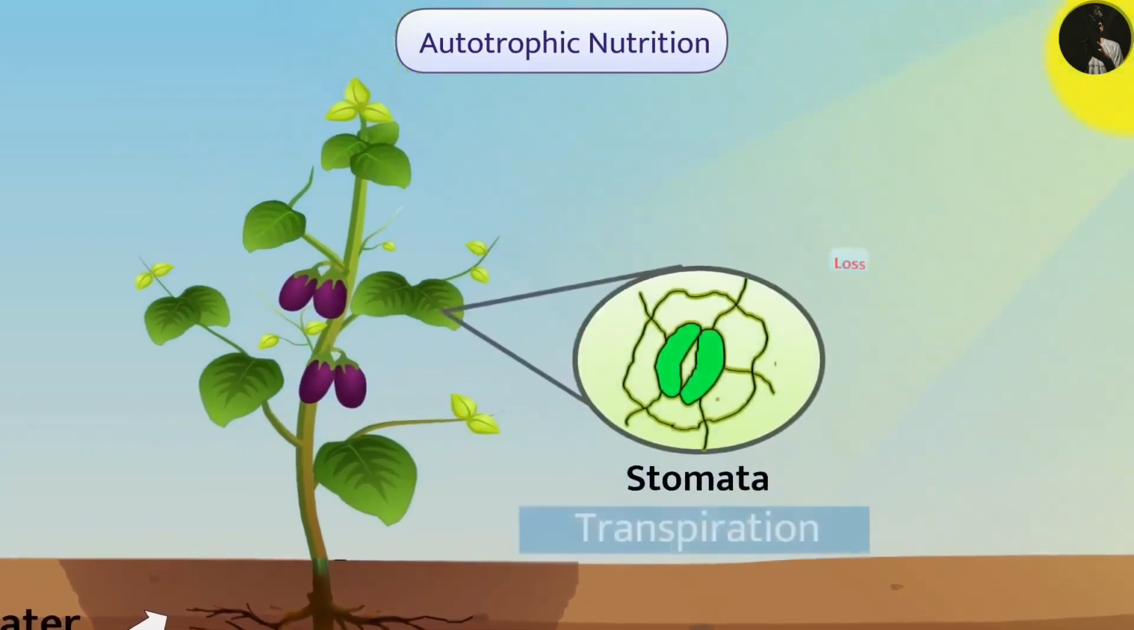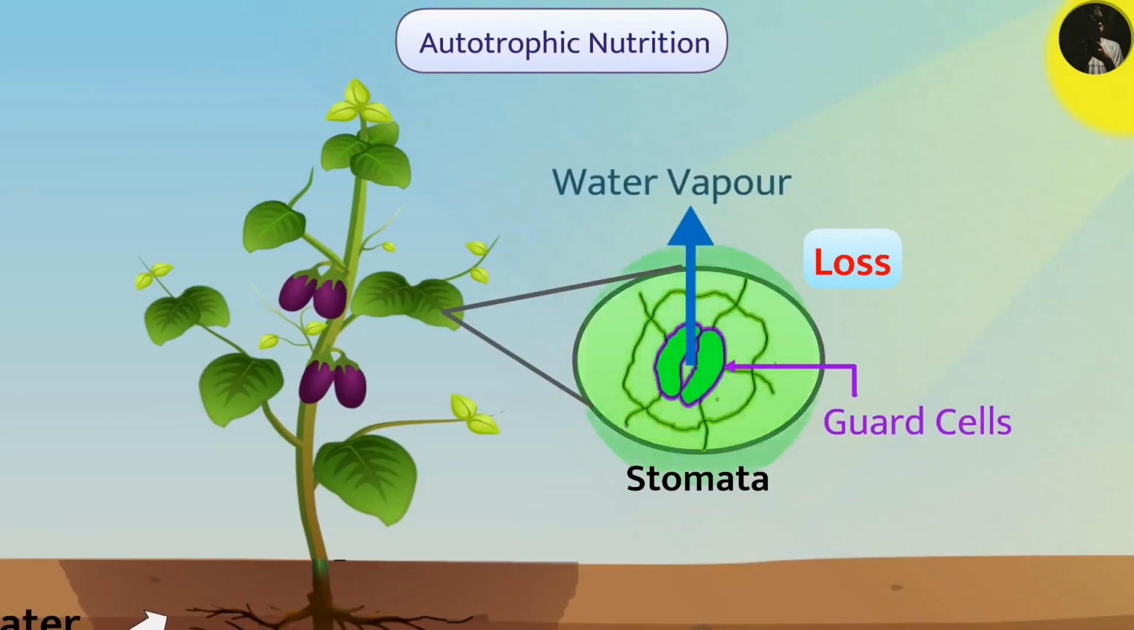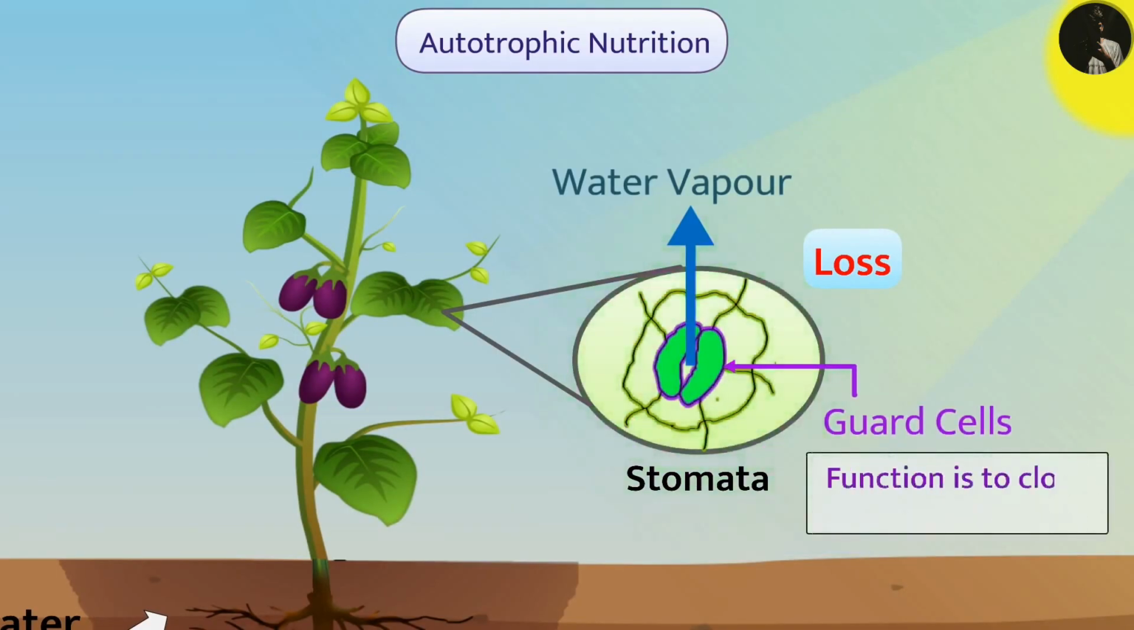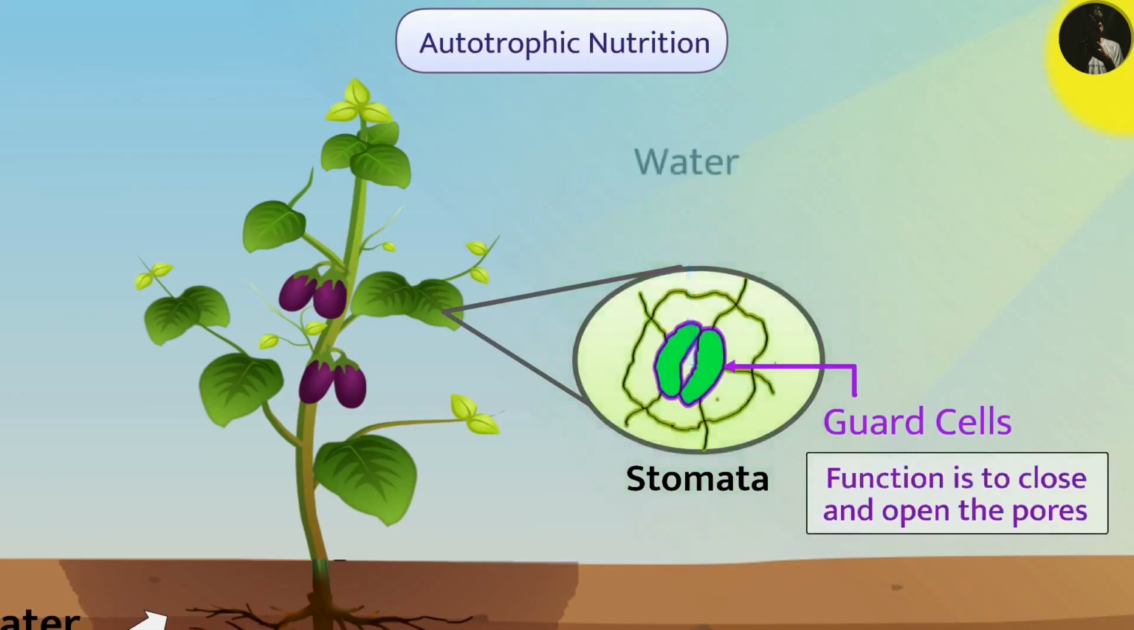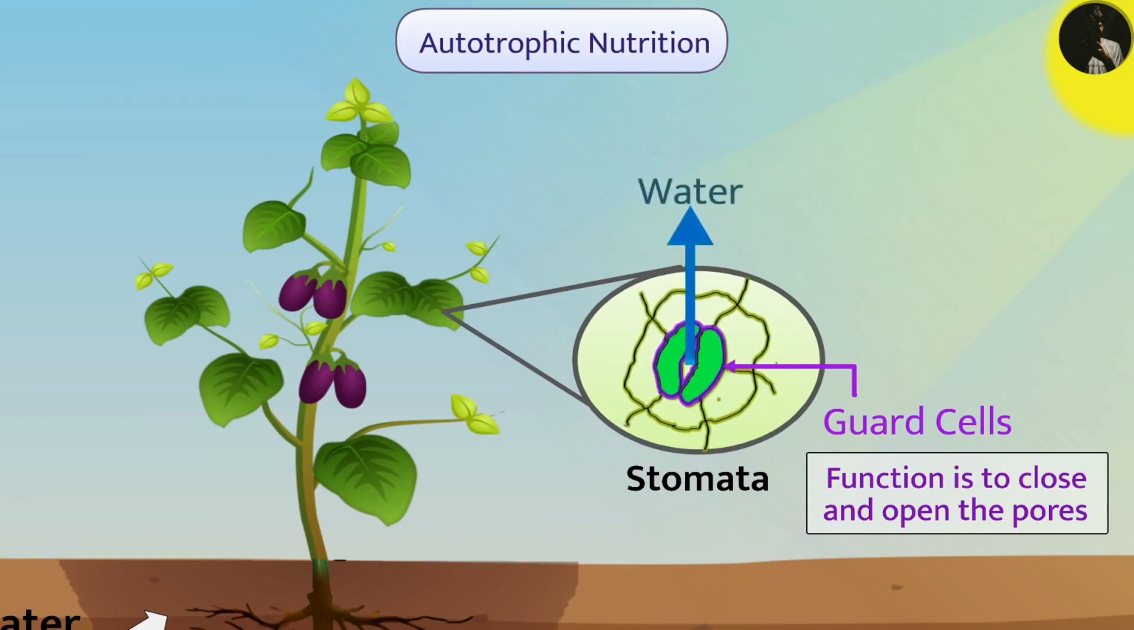Pores of stomata cause a significant loss of water in the form of water vapor. To prevent this, there are guard cells around the pores of stomata whose function is to close and open the pores. When water enters inside the guard cells, they swell and the stomatal pores open. In the same way, when water comes out of the guard cells, they shrink and the stomatal pores are closed.